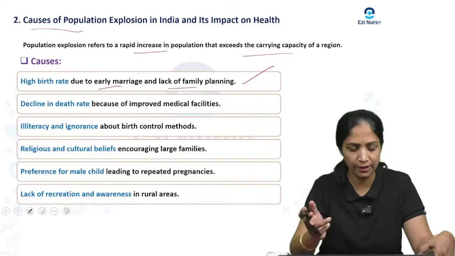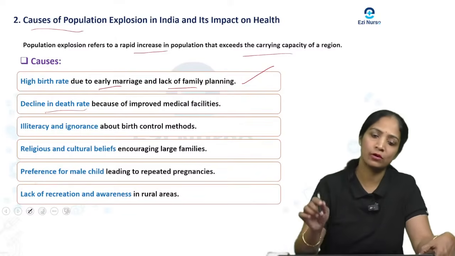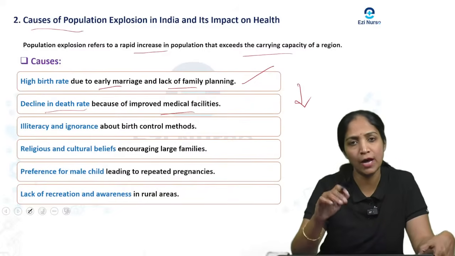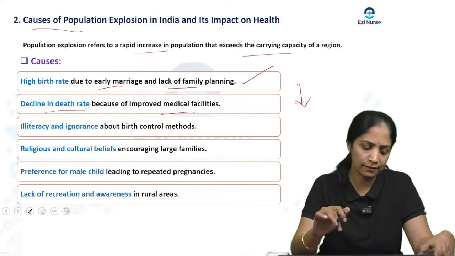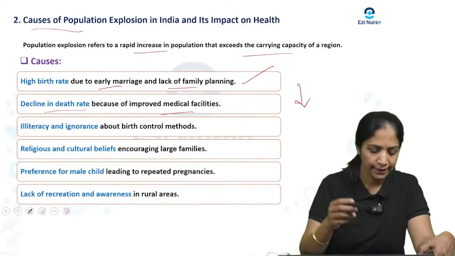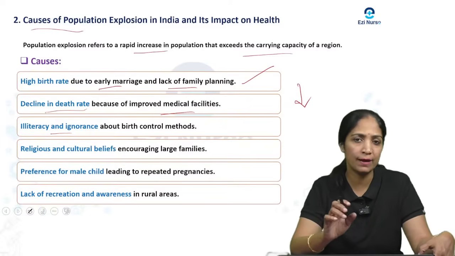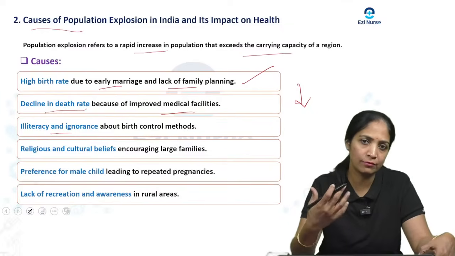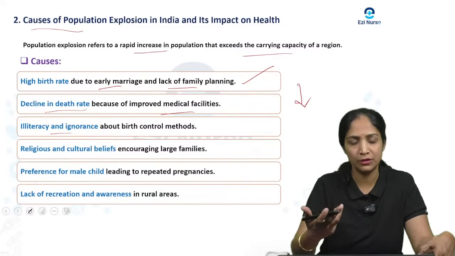There is also a chance of population explosion with the declining death rate. Nowadays there is a decrease in the mortality rate because of improved medical facilities. As medical technological advances happen in society, there is a decline in the death rate, and because of that, there is a population explosion. Then one more is illiteracy and ignorance about birth control and family planning methods that couples have to adopt. They don't know these methods, so because of that also there is a population explosion.